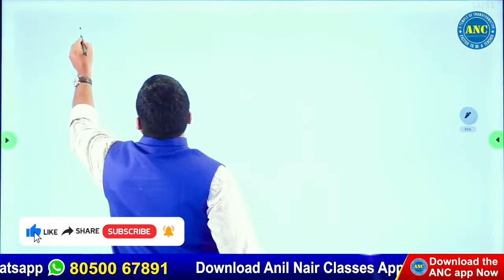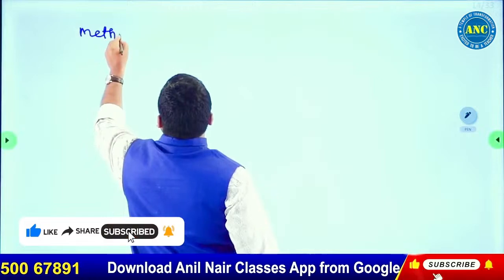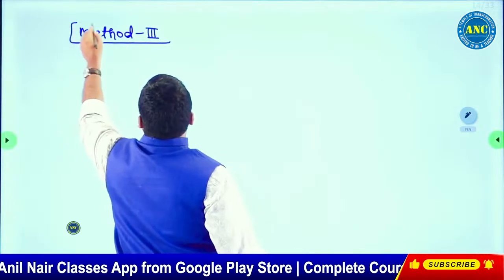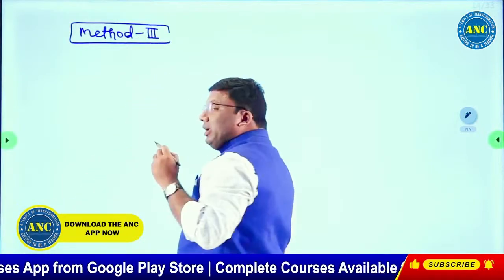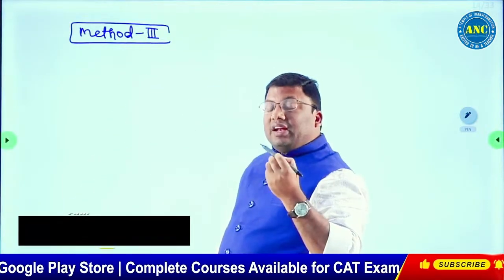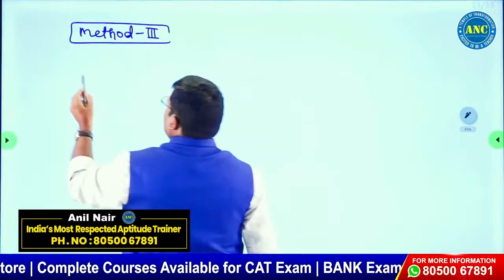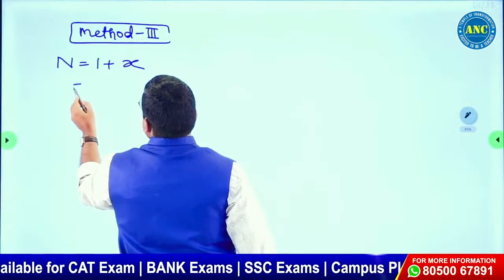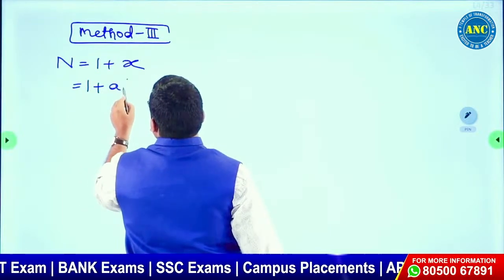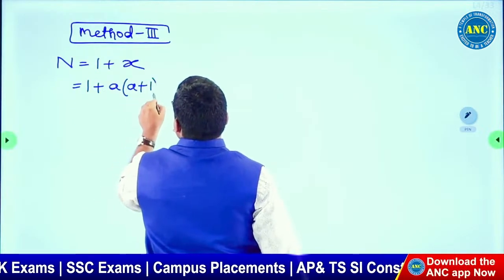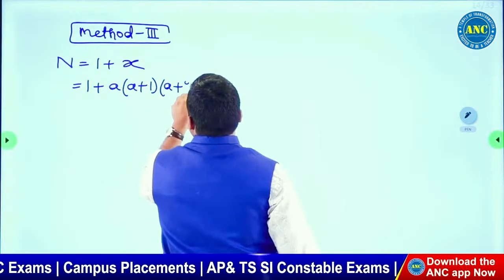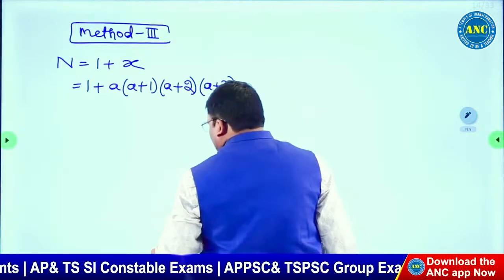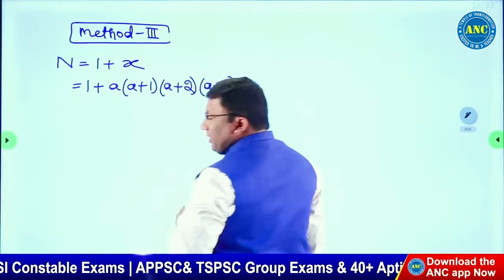Now if you see method 3, there is one important key point which I wanted to deduce, then I will increase the level of difficulty. N is equivalent to 1 plus x. What is x? X is the product of 4 consecutive integers: a, a plus 1, a plus 2, a plus 3.